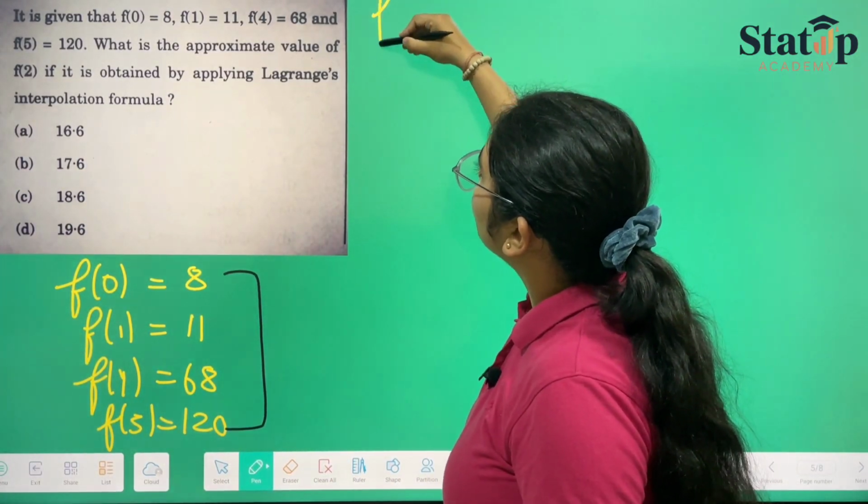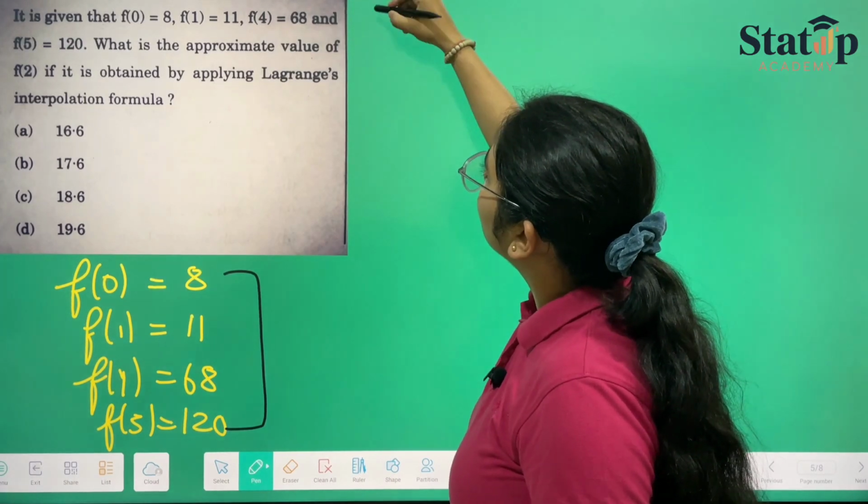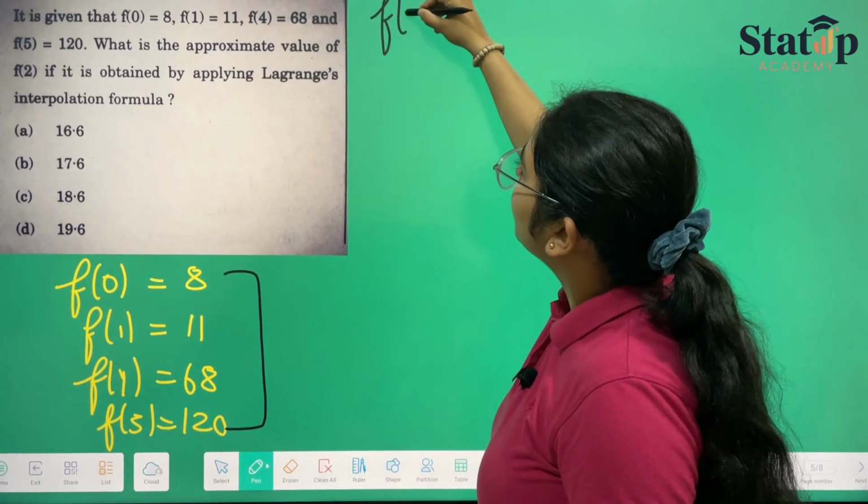Lagrange's formula for interpolation: suppose we have to find the value of f of x.